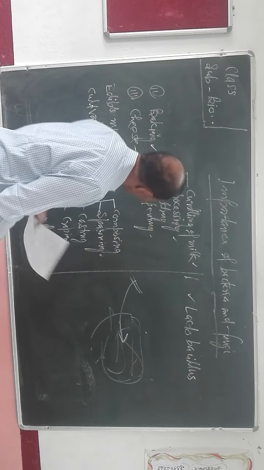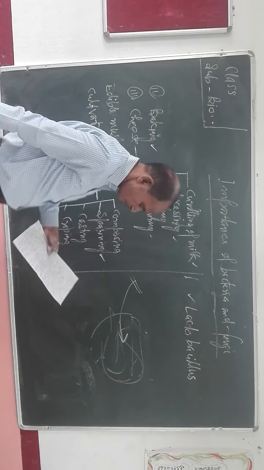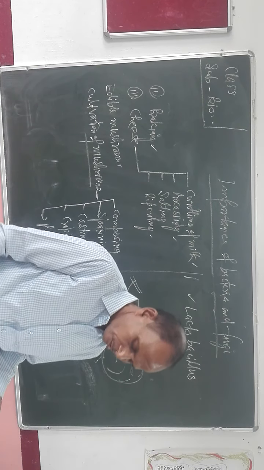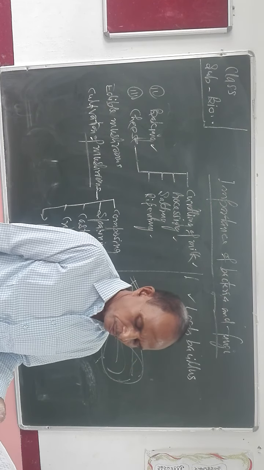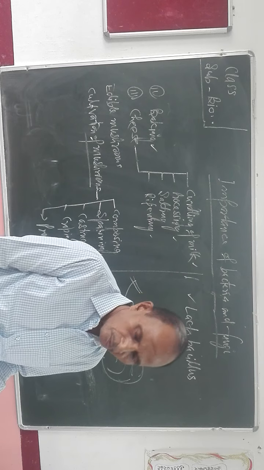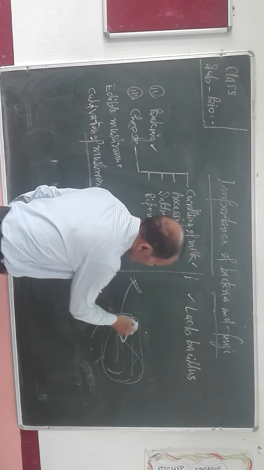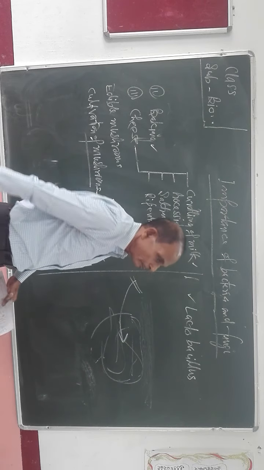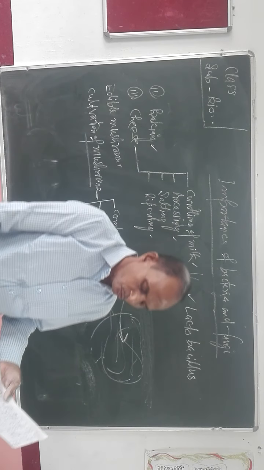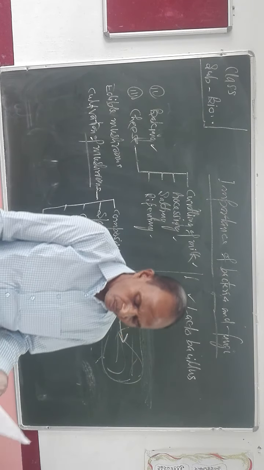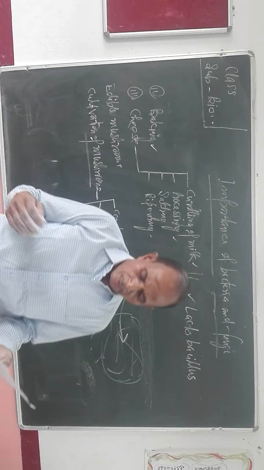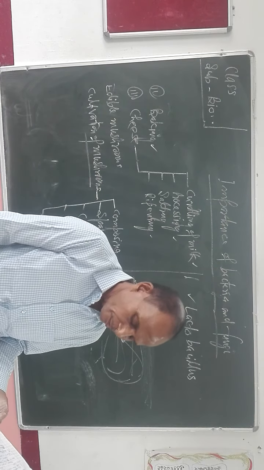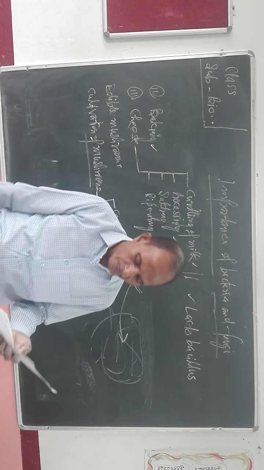This one is known as spawning. Now third is casting. A thin layer of soil is spread over the compost. For what purpose? There are three important functions of this soil.